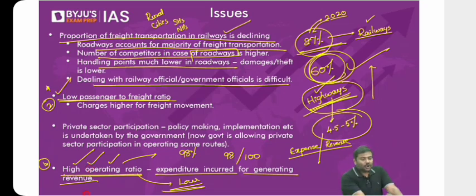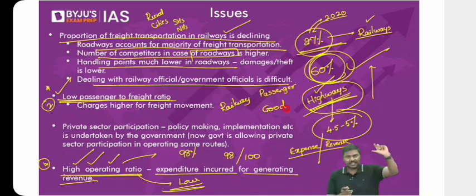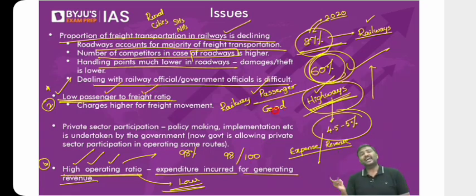Second one, low passenger to freight ratio. What do you mean by low passenger to freight ratio? Here is a railway. It is transporting passengers. It is also transporting goods. That is freight. Now, what is this passenger to freight ratio? It is simply a ratio of the tariff applicable to passengers to the tariff applicable to the freight or the goods.